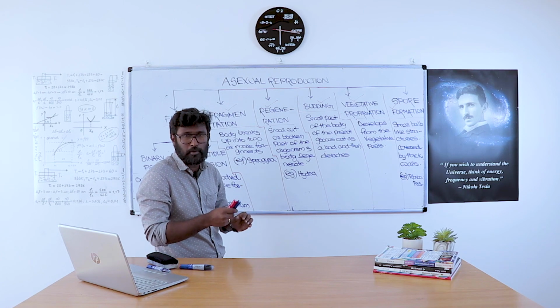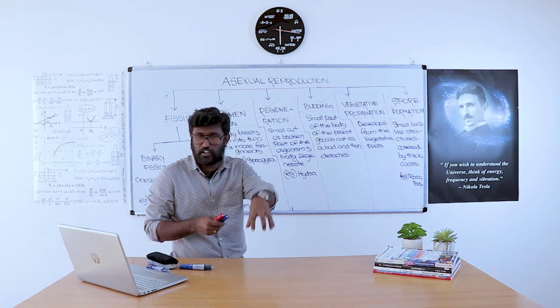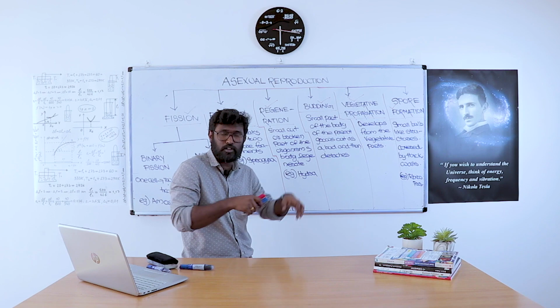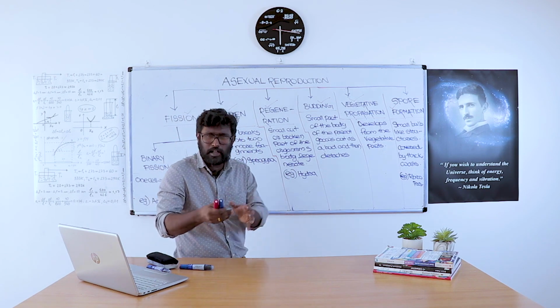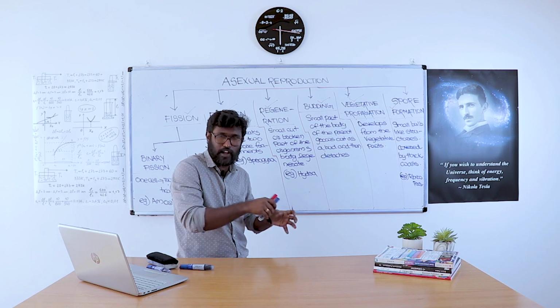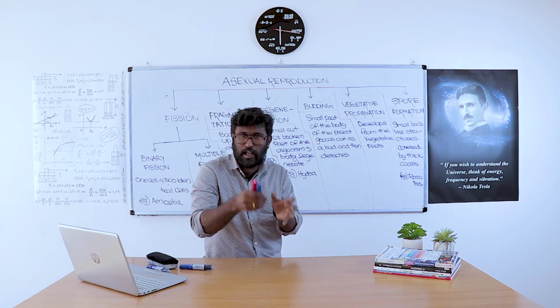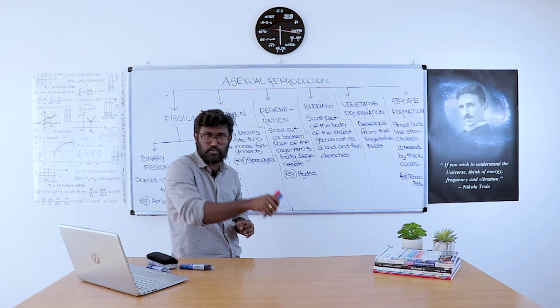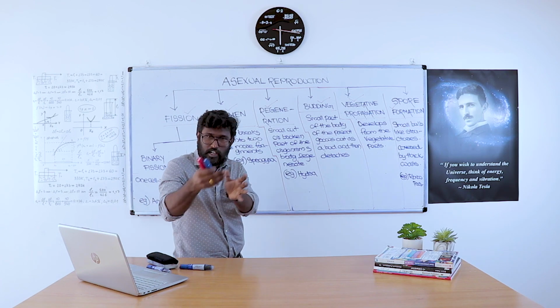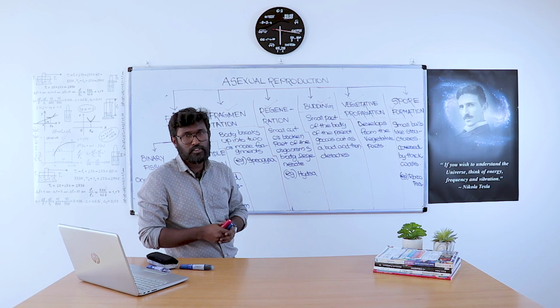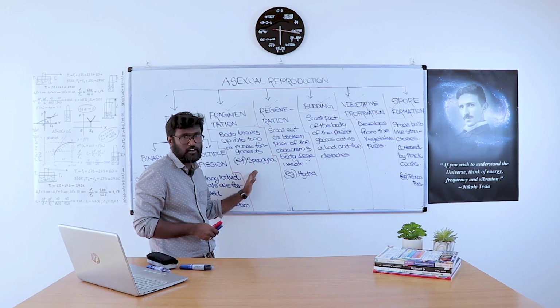So fragmentation is a type of asexual reproduction in which the body breaks up into two or more smaller parts. Those smaller parts are called fragments. That is what is meant by two or more fragments. Under suitable conditions, these fragments are converted into new individuals. For example, spirogyra.